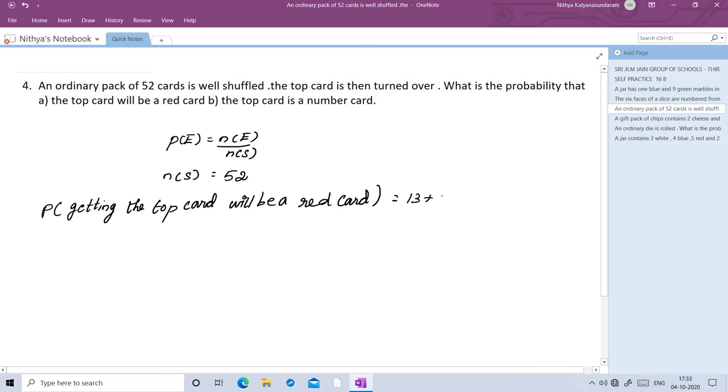So 13 plus 13 divided by total number of cards is 52. So 13 plus 13 is 26 by 52. 26 by 52 we can cancel. 26 ones are 26, 26 twos are 52. So probability of the top card being a red card is 1 by 2.